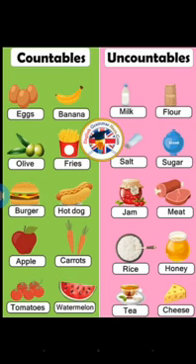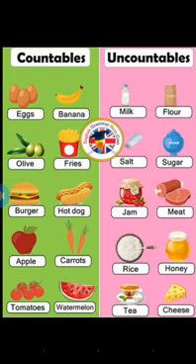We can feel the happiness inside ourselves, but we can't touch the happiness, okay? And anger. We can feel the anger in our mind, is it? When we are very angry, we can feel it, but we can't touch the anger. Okay, have you understood this? So a concrete noun can be counted, and so it comes under countable noun. An abstract noun cannot be counted, so it comes under uncountable noun. Okay, have you understood this?